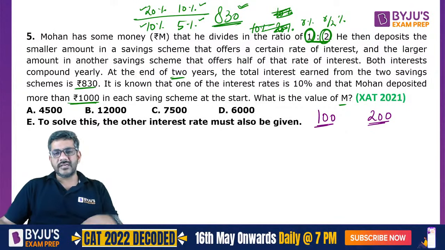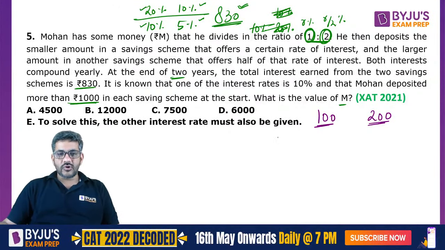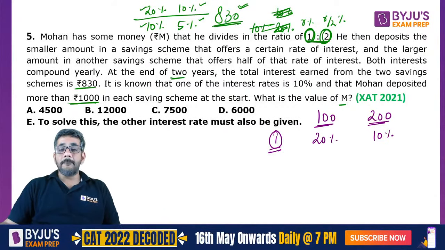I invested 100 rupees in the first scheme and 200 rupees in the second scheme. Let's talk about scenario 1. Scenario 1 says that I got 20% interest over here and 10% interest over here, and this is compounded and we have to find the interest of 2 years.